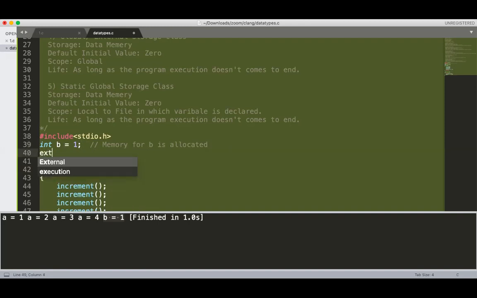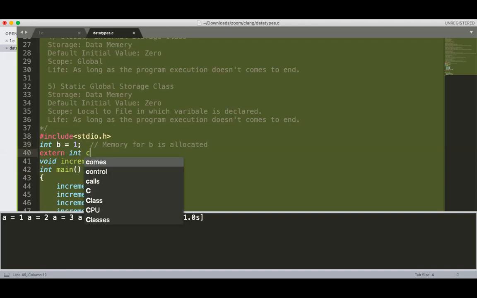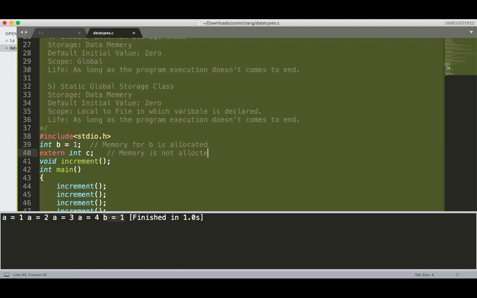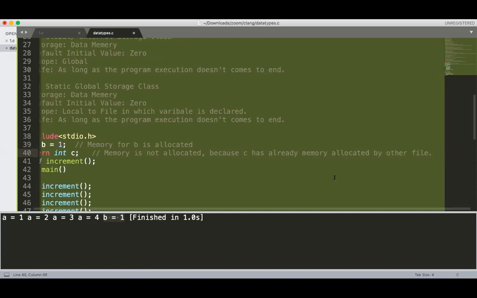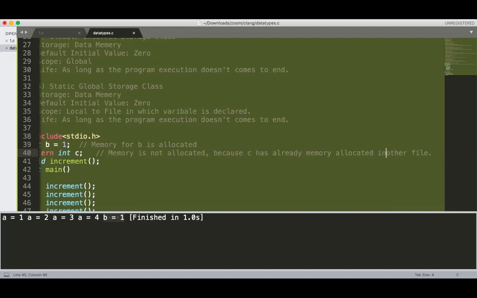But if you declare a variable as extern int, suppose variable c, then here memory is not allocated, because c is externally defined. c already has memory allocated in another file.